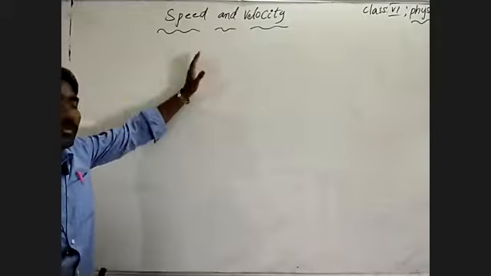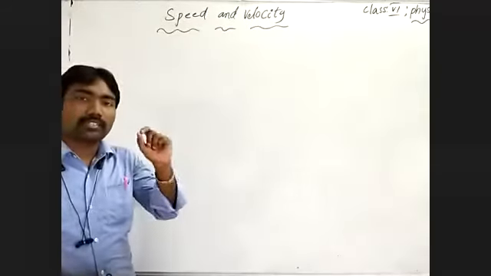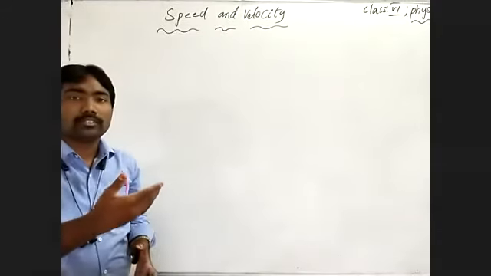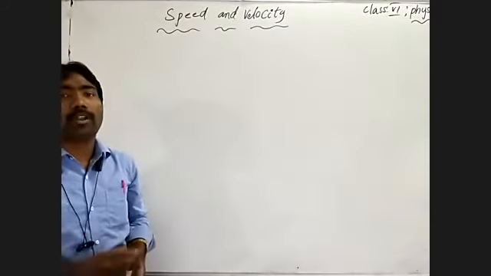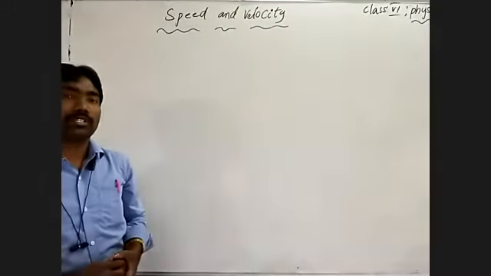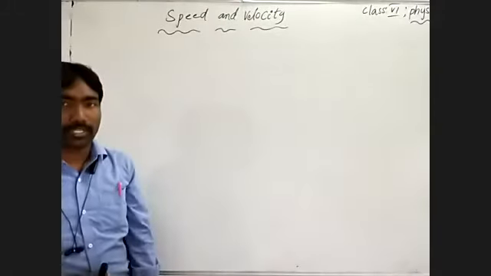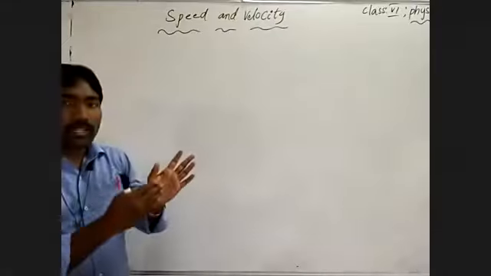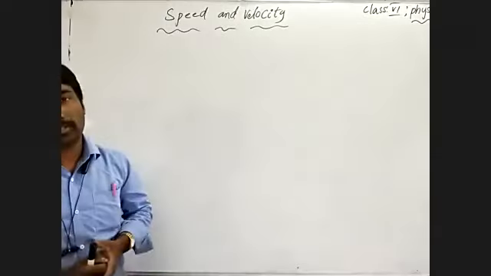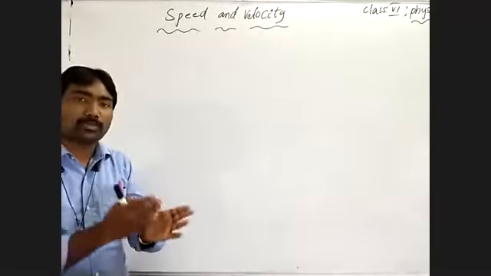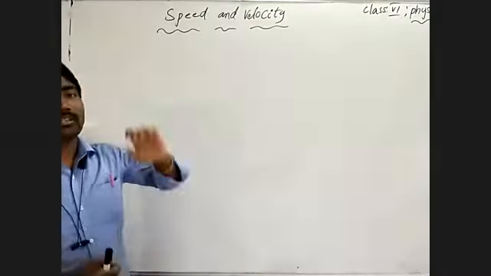At the same time, we discussed displacement before. It is the shortest distance measured in a particular direction, otherwise the shortest distance covered by a body from the initial position to the final position, between the two positions of a body. The body does not depend on the path followed, but it should be measured in the specified direction. The path which is the shortest to measure the distance, that we call displacement.